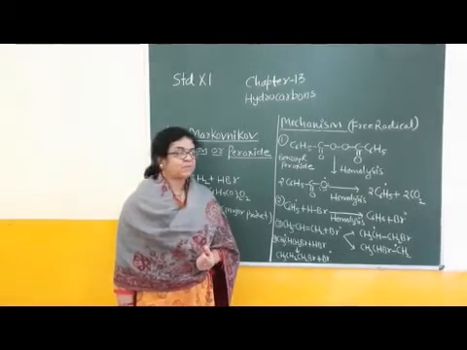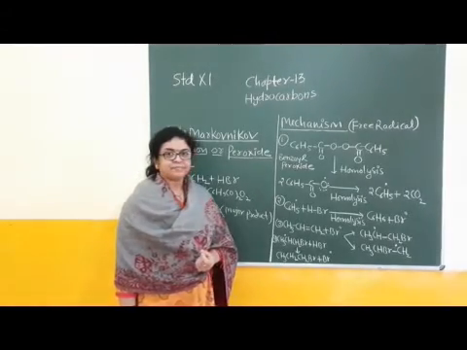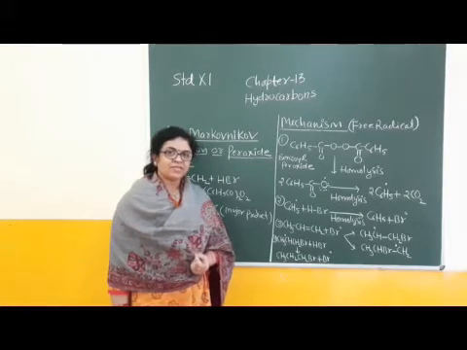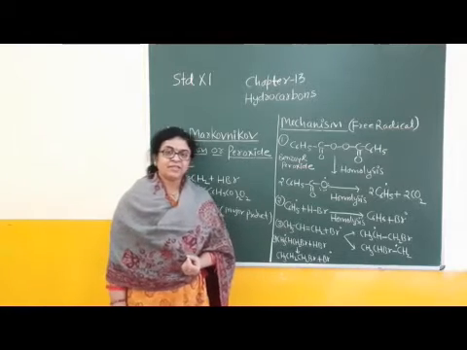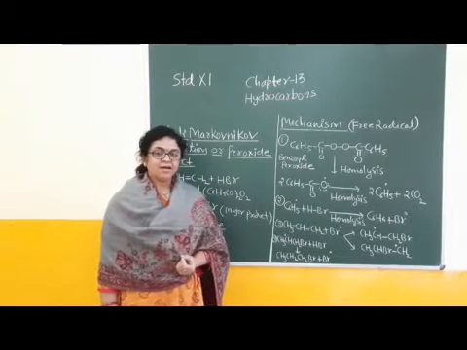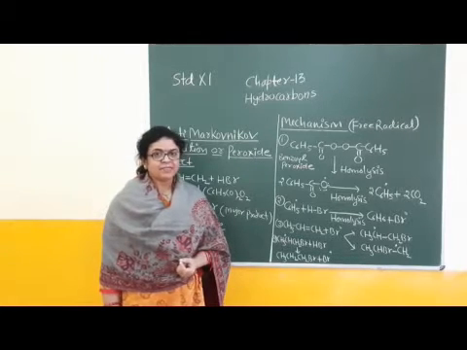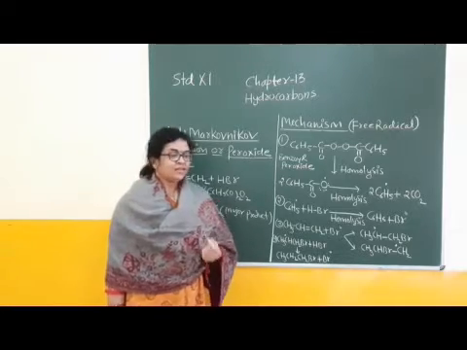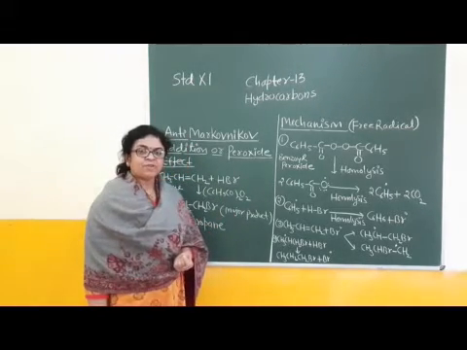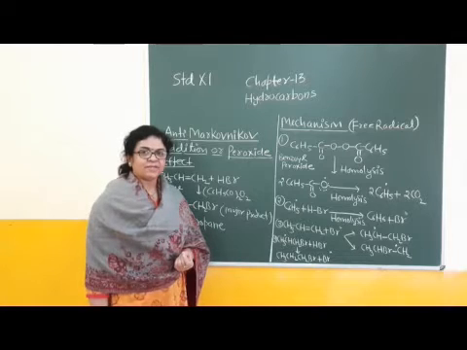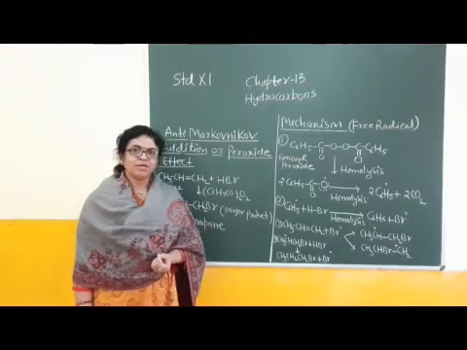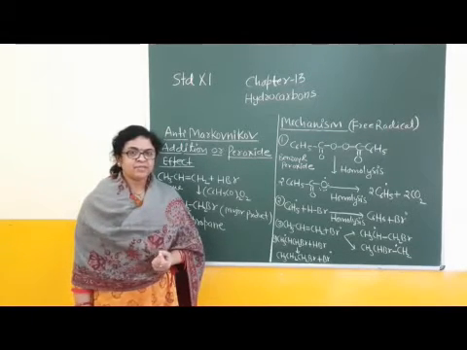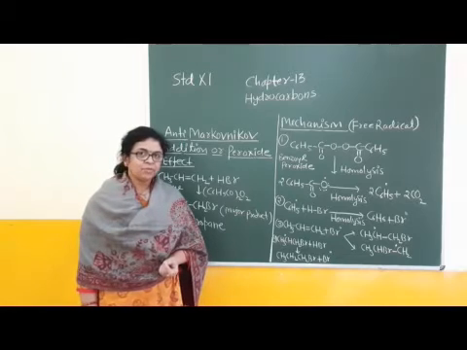Anti-Markovnikov rule is based on a free radical mechanism, formation of free radicals. And what is the order of stability of free radicals? Tertiary free radicals are more stable than secondary, and secondary free radicals are more stable than primary. Right? In contrast, the Markovnikov rule is based on formation of ions, carbocations. Formation of primary carbocation, secondary carbocation, right? Tertiary carbocation is more stable than secondary and secondary carbocation is more stable than primary.